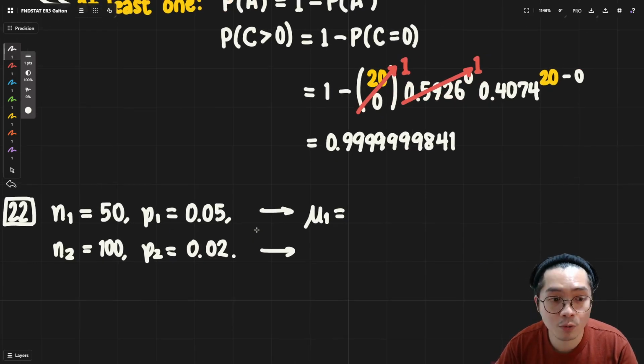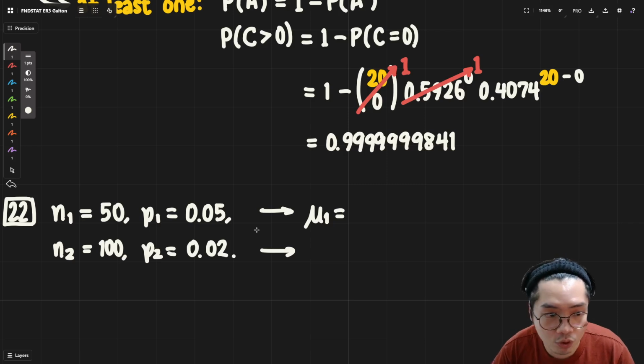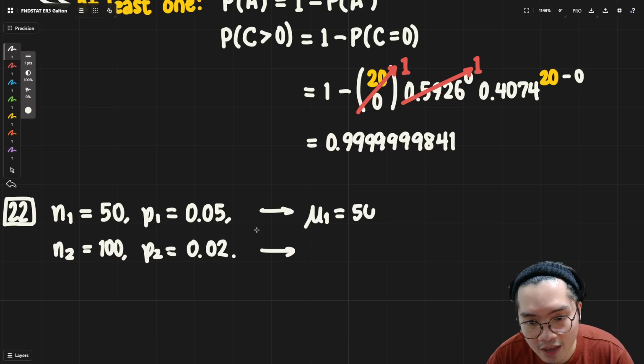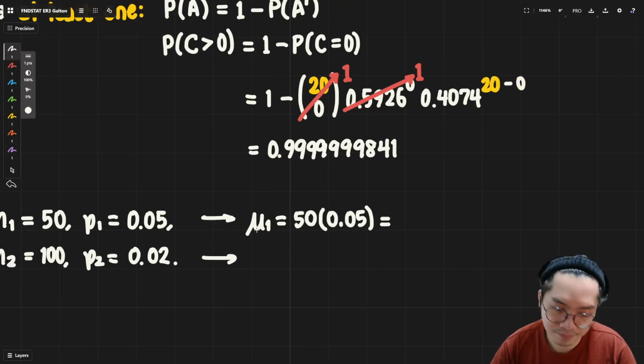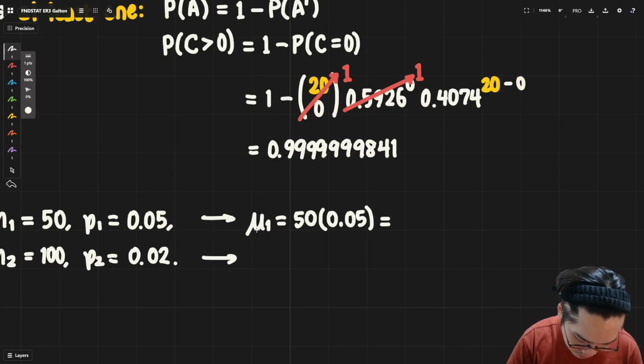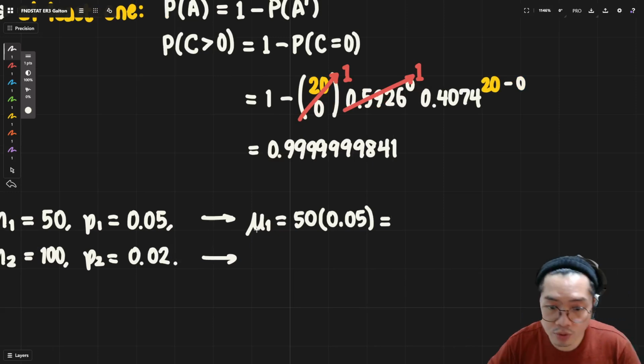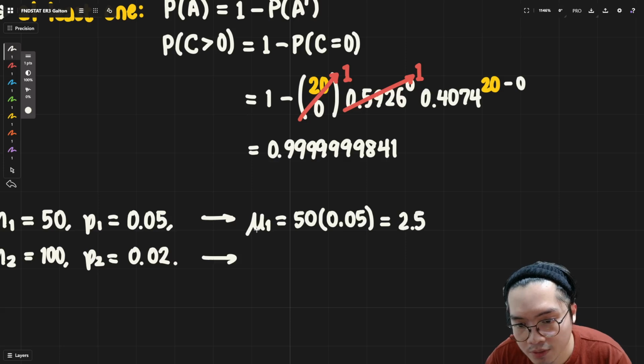Say, for example, what is the expected number of light bulbs to go out for the first system? 50 times 0.05 would give us about 2.5. 2.5 bulbs will go out in 1 month.